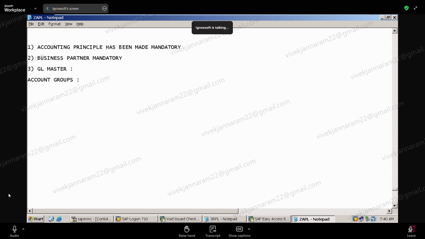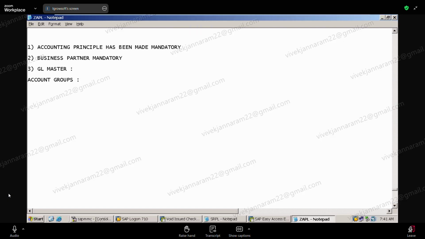Configuration wise, we have 2 more steps now. What are they? One is accounting principle and ledger you have to specify. Second, for the controlling area also, controlling in a ledger, the CO version for the ledger. Yeah, we have to give that one also. Good. Next. What else? What is a Fiori app?